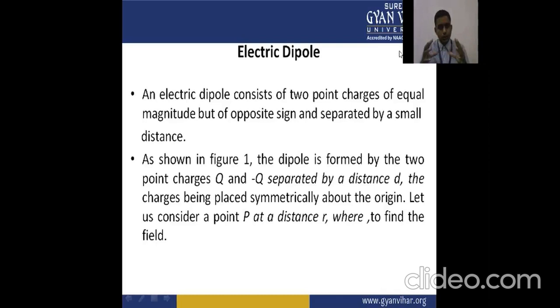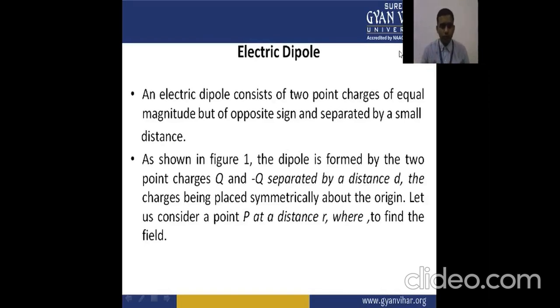The magnitude of these charges will be the same, but the sign is opposite, and they are separated by a small distance. So the electric dipole is formed.